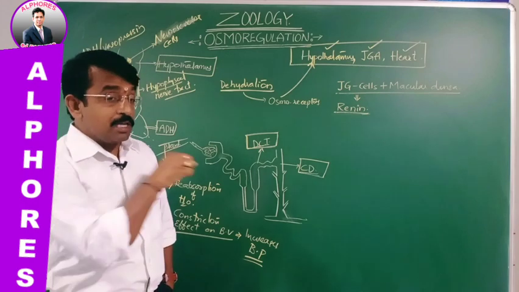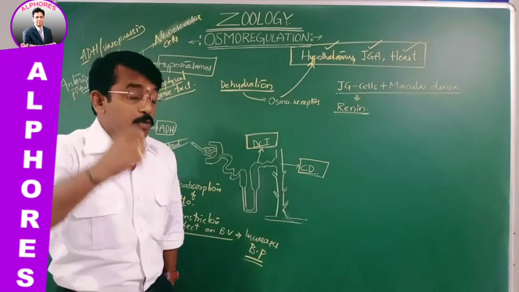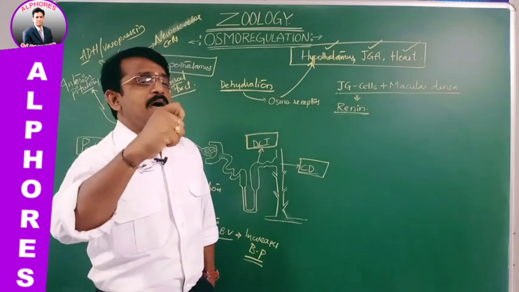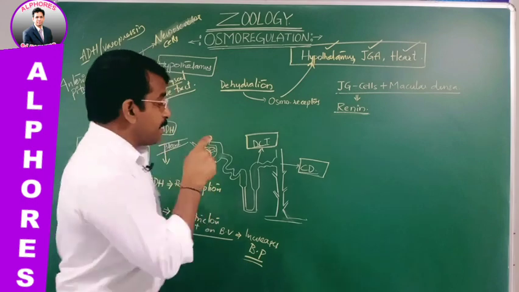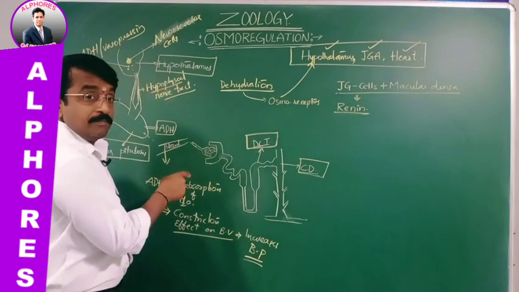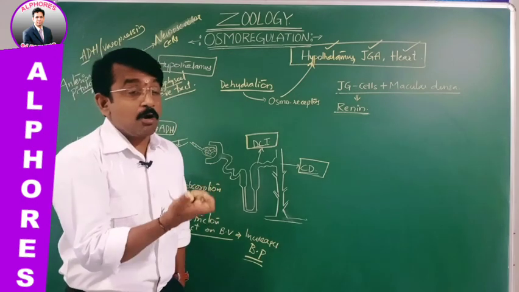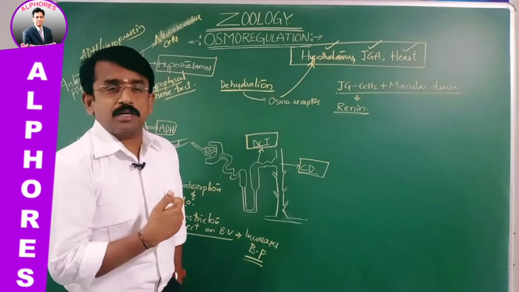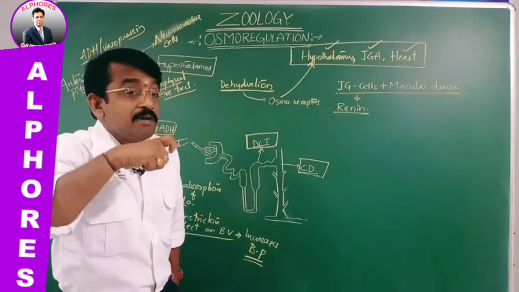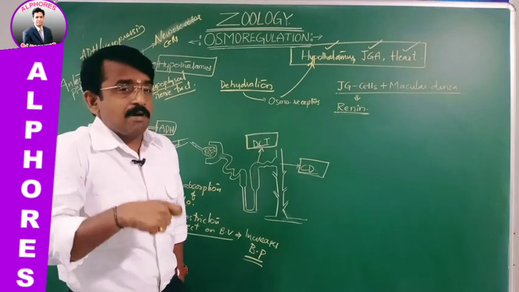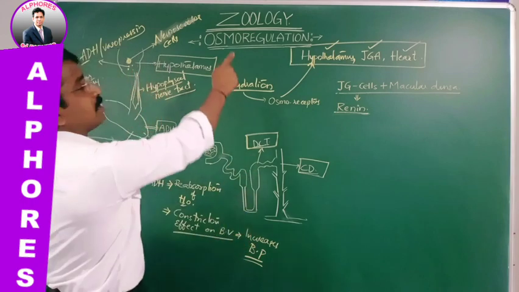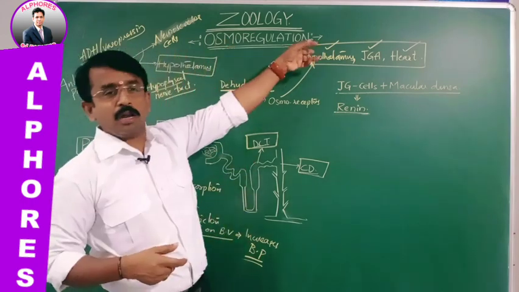So, what is the problem here? What did we discuss? Osmoregulation, maintenance of the balance of fluids and salts. But here the loss of water is against the body and shows an adverse effect. So immediately our body should show a certain mechanism, that is nothing but the hypothalamus.